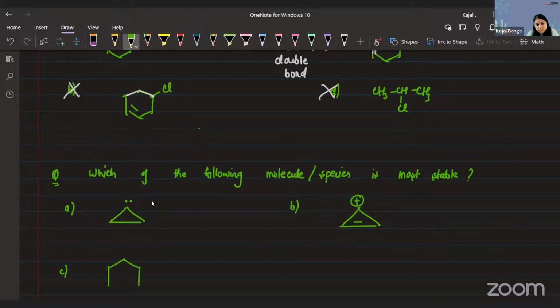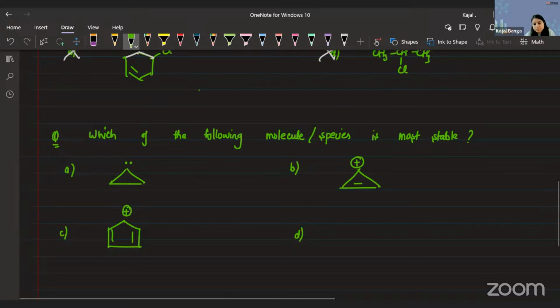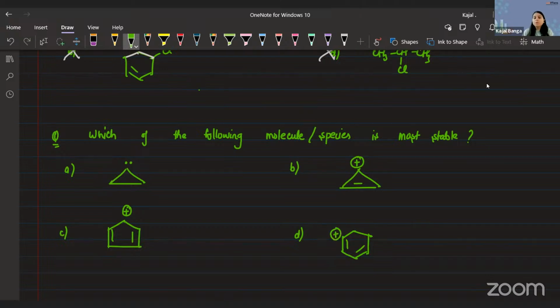Third option given to us was this. And the last option was this. All right, somewhat like these were the four options.